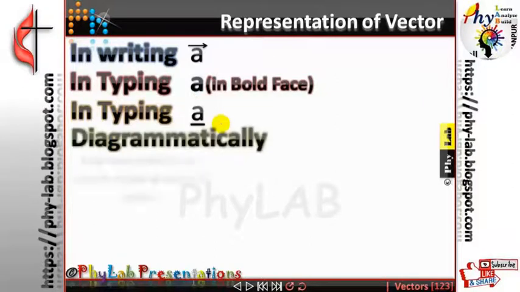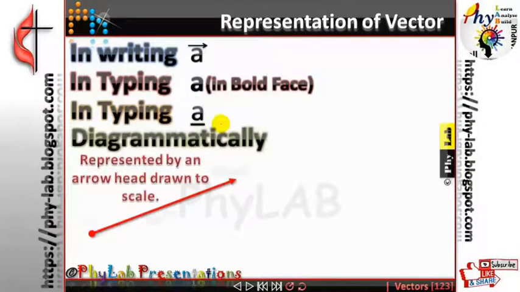Now, diagrammatically, when you are going to draw a diagram of a vector, what do we do? We draw a vector with the help of an arrowhead. So a vector is represented diagrammatically with the help of an arrowhead. Now, every arrowhead has got three parts. You all must understand that every vector quantity, whenever it is drawn by an arrowhead, will have three parts. It will have the tail, it will have the head, and it will have the body.